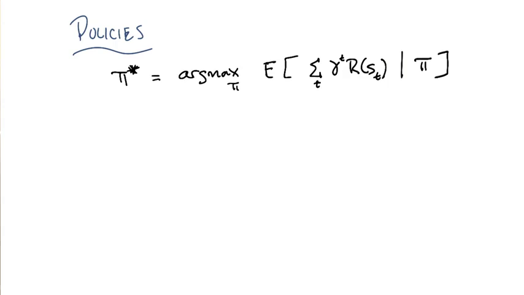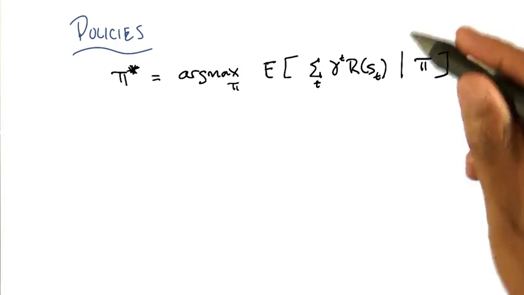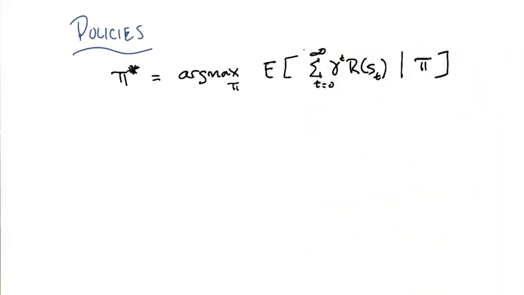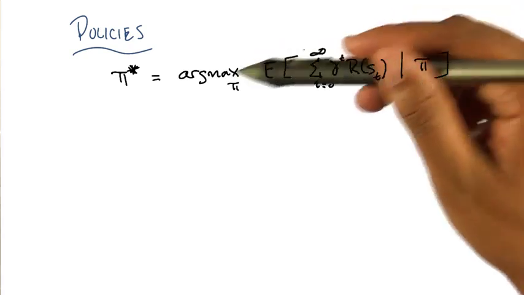But isn't that random? I mean, S1 and S2, S3, those are all random. Well, we start in some state. It doesn't matter. So t is starting out at 0 and going to infinity. Okay? So does this make sense? Yeah, so we're saying I would like to know the policy that maximizes the value of that expression. Right. So it gives us the highest expected reward. Right. Yeah, that's the kind of policy I would want. Exactly. So good. We're done.